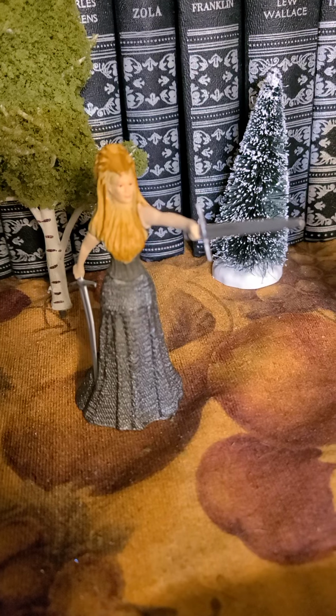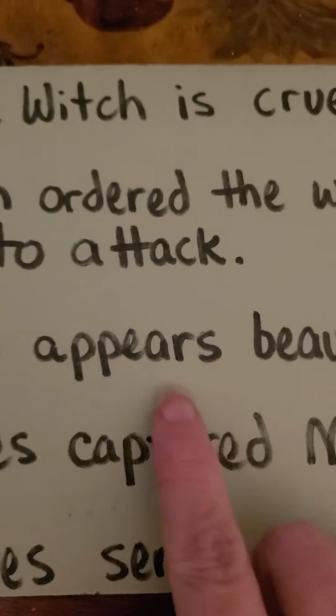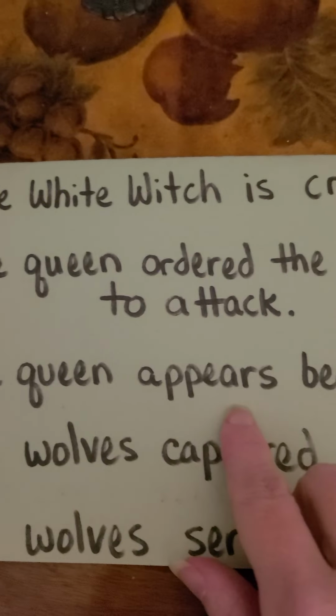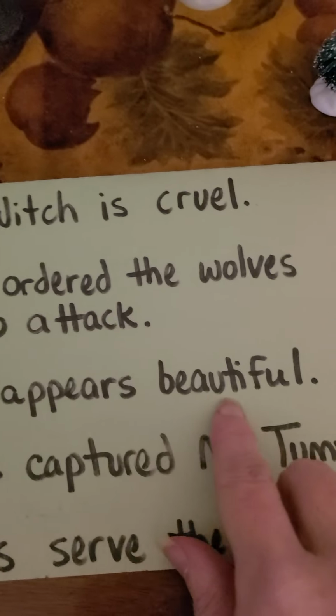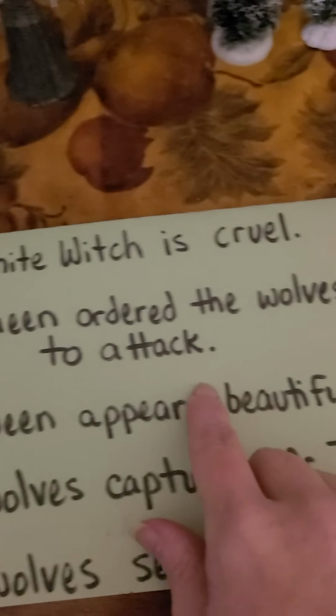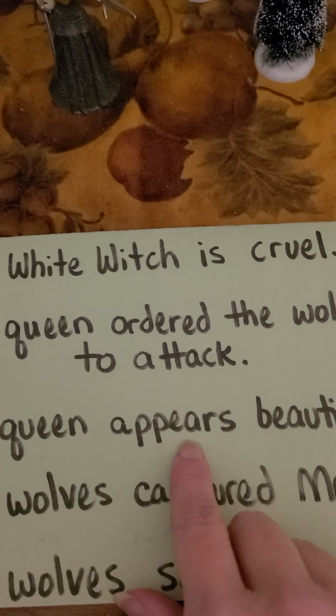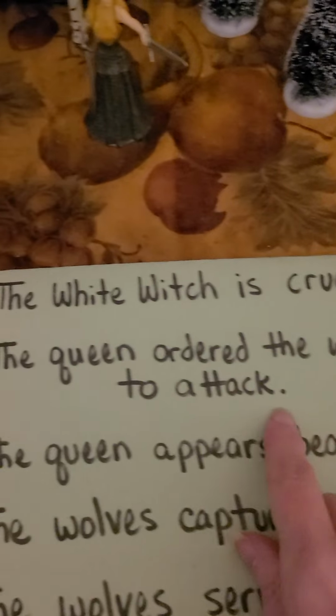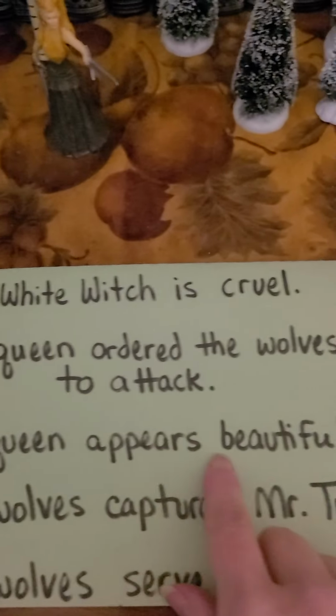The queen appears beautiful. Well, couldn't this be an action verb? Well, let's see. Is this something she's doing or does this link? Beautiful queen. This is a linking verb, so this is a subject complement. It completes the subject. It's an adjective.